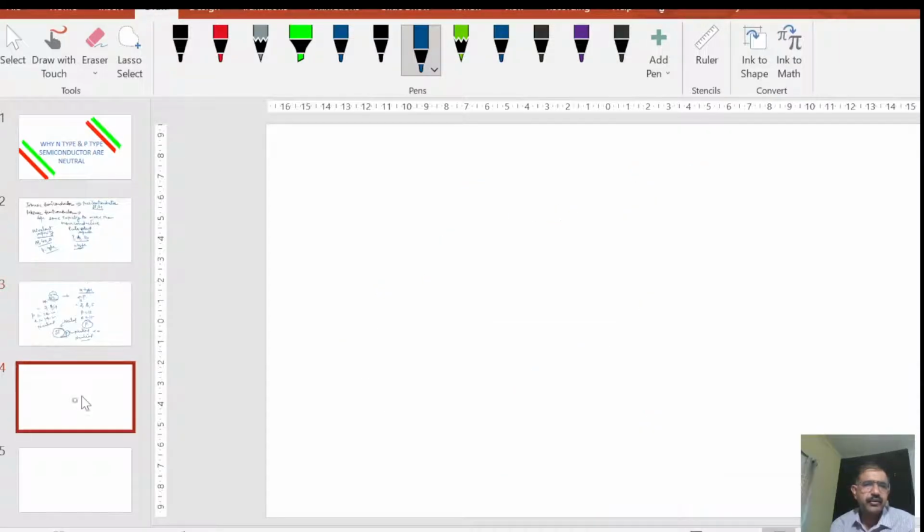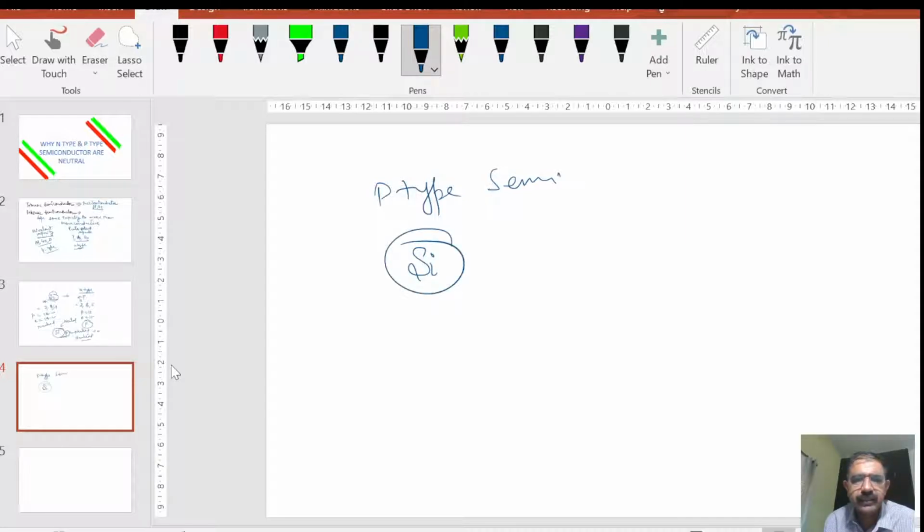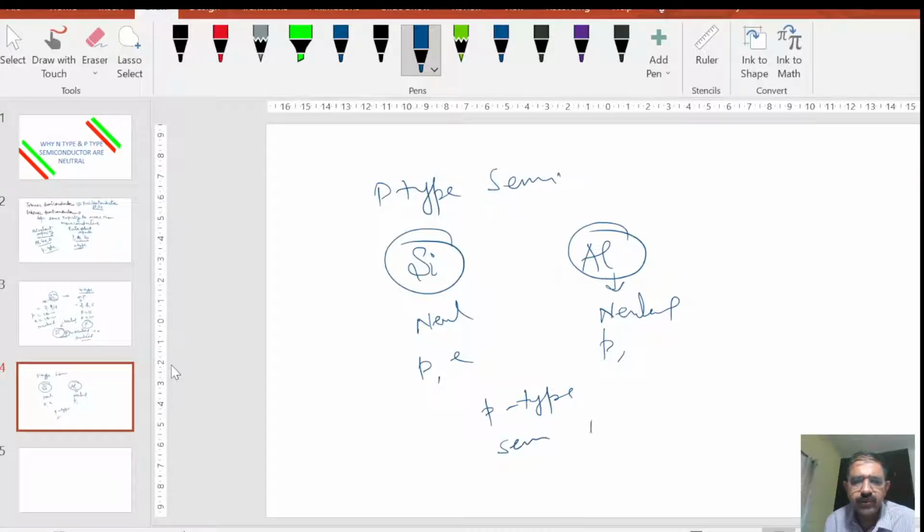Similarly, I can say the same about the p-type semiconductor. While making a p-type semiconductor, suppose silicon is our intrinsic semiconductor and we are mixing a trivalent impurity, suppose aluminum. Silicon is neutral and this aluminum is also neutral, because the number of protons and the number of electrons are equal here also. So when we mix one neutral into another neutral, finally the p-type semiconductor is also neutral.